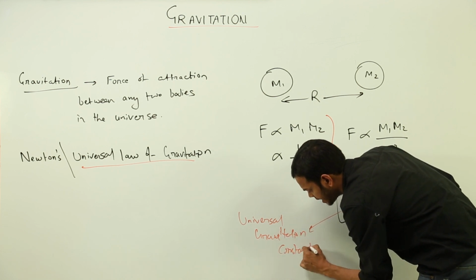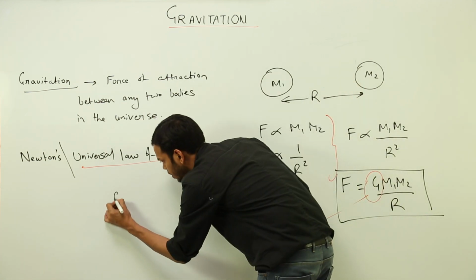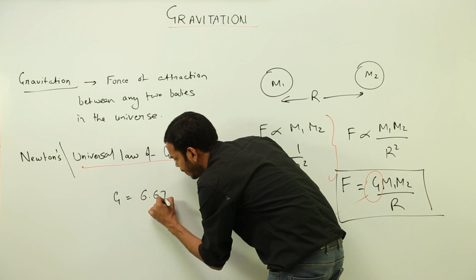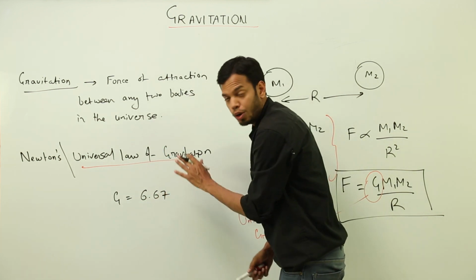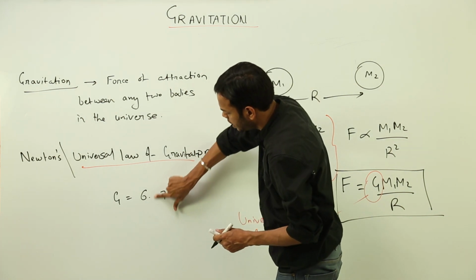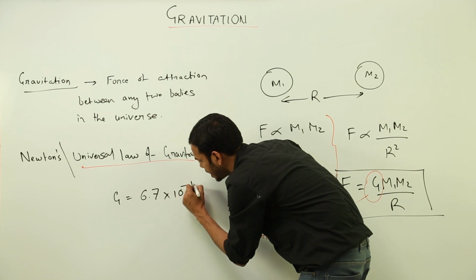Does this constant have some value? Yes, it has a value. The value of G is 6.67. You won't be taking 6.67, you will be taking 6.7 for ease of multiplication. So 6.7 into 10 raised to power minus 11.